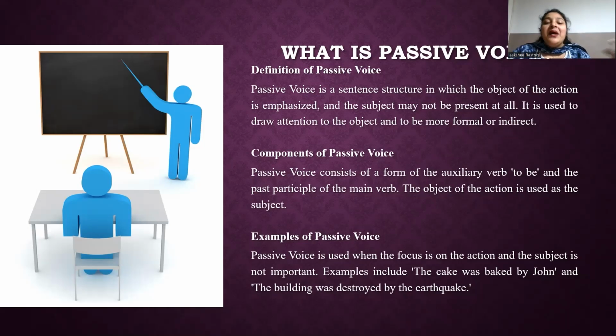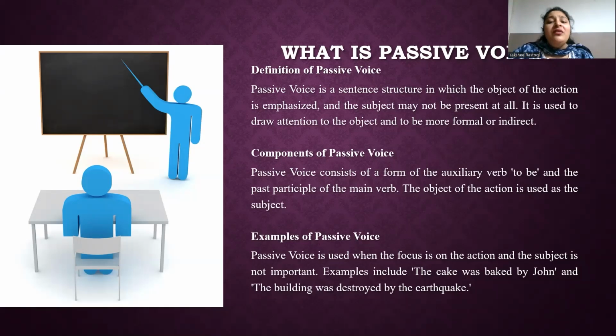This report was prepared by my team. The report received the action of being prepared. The new employee was trained by the manager. The new employee received the action of being trained. The research paper was reviewed by the expert. The research paper received the action of being reviewed. The concert was organized by the event team. The concert received the action of being organized. The artwork was created by the artist. The artwork received the action of being created. The decision was made by the committee. The decision received the action of being made.